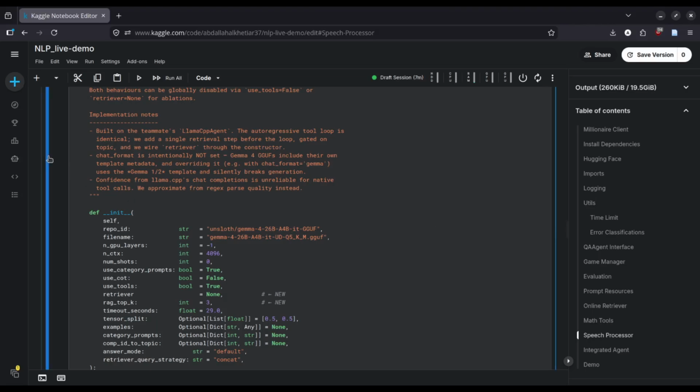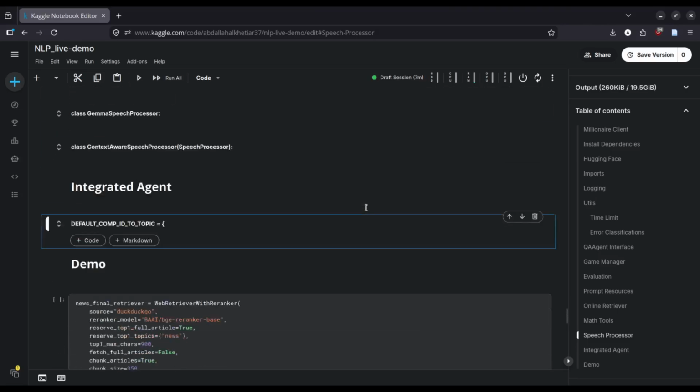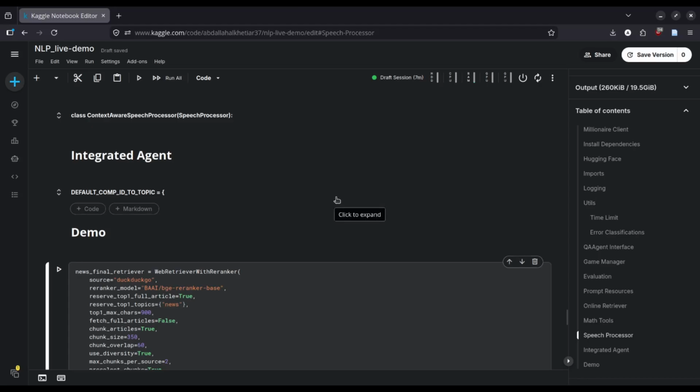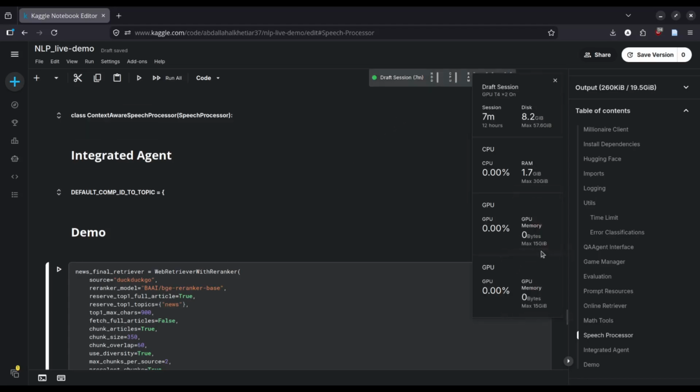It uses Llama C++ since we have decided to go with the mixture of experts model from Gemma 4, 26 billion parameters, and it doesn't fit in one GPU. We decided to go with Llama C++ since it splits the model into the two GPUs and it is much faster at inference with respect to Hugging Face.